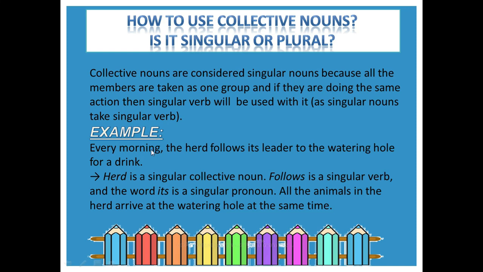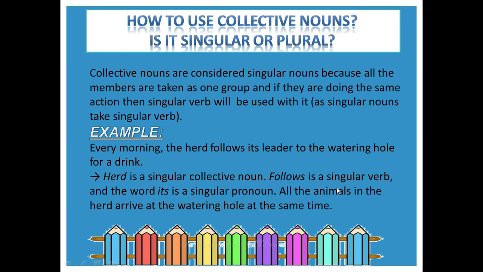See the example. Every morning the herd follows its leader to the watering hole for a drink. Now herd is a group of animals, and after herd we have used the singular verb, that is follows. Herd is a group and we have taken it as a singular subject, and the verb is also singular. Herd is a singular collective noun, follows is a singular verb, and the word its is a singular pronoun.